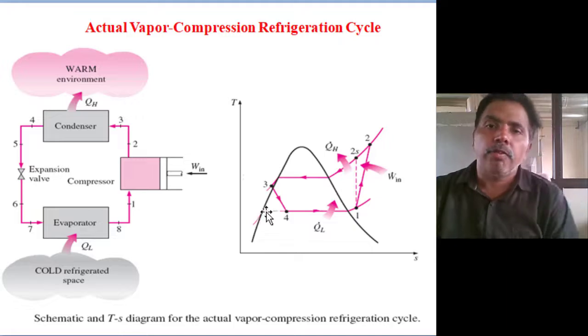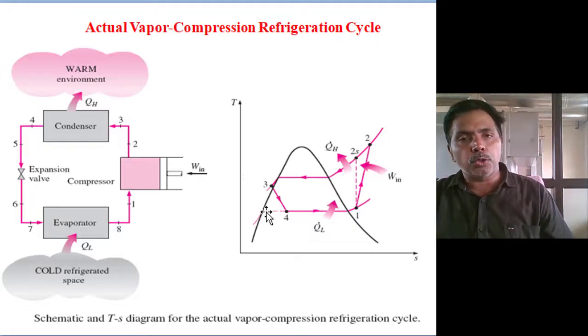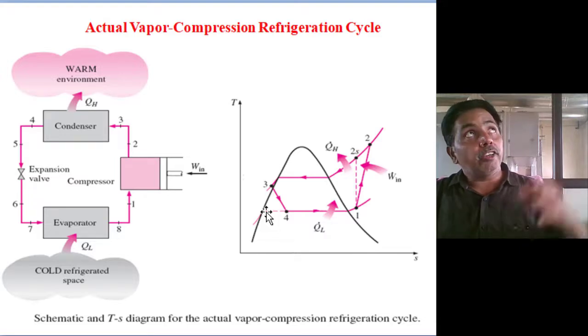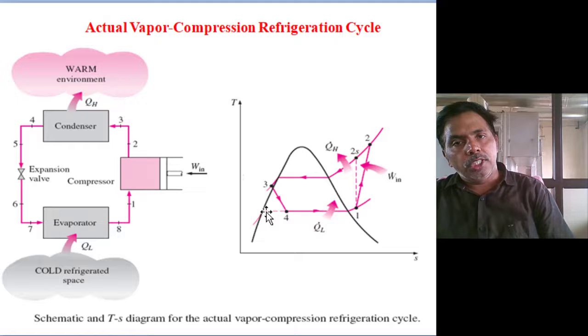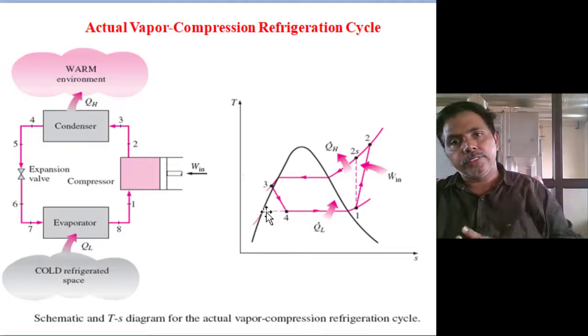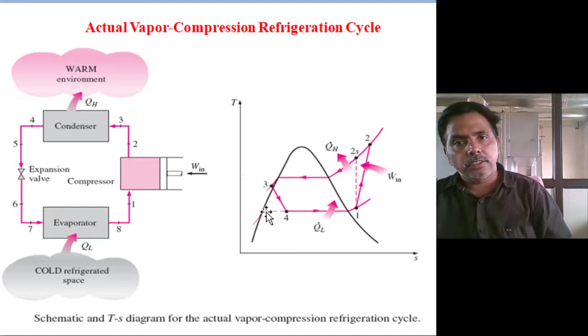Why? Because of the placement of the evaporator. Suppose in a split AC, the evaporator coil is in the room and the condenser coil is at the top side, on the terrace. If it is just cooled to the condenser temperature, it has to travel the distance to the evaporator coil. Okay.